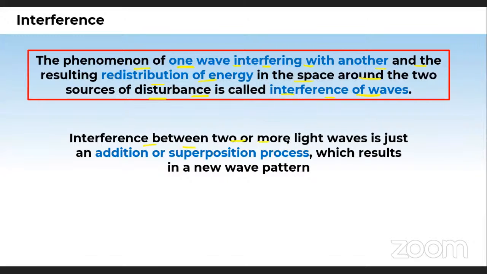Interference between two or more light waves is just an addition or superposition process which results in a new wave pattern. Remember it, okay? I hope it's a self-explanatory definition. Very easy, no? Please reply in the chat box if you have any doubt in this.